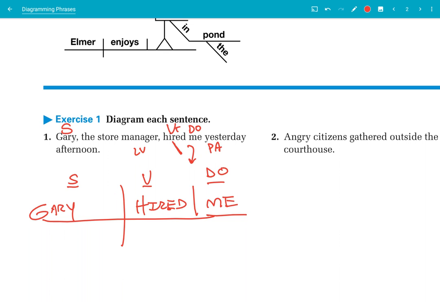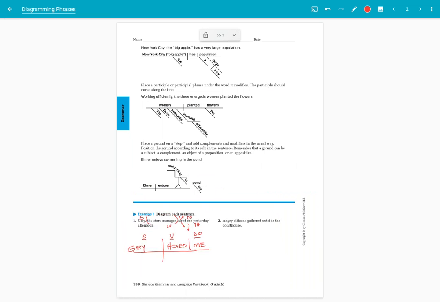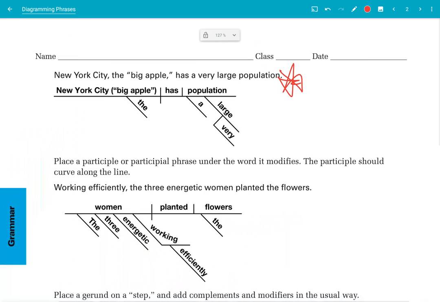That's the only difference. Okay, now, does anything modify Gary? I see that I have this phrase here, the store manager. That is called an appositive phrase, and my example for that is right here. Notice in this sentence it says, New York City, the Big Apple, has a very large population. The Big Apple renames New York City.